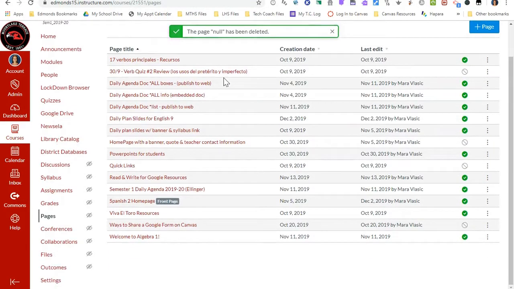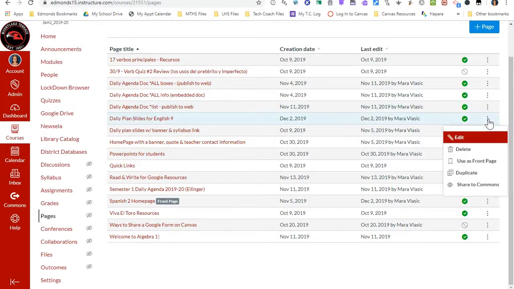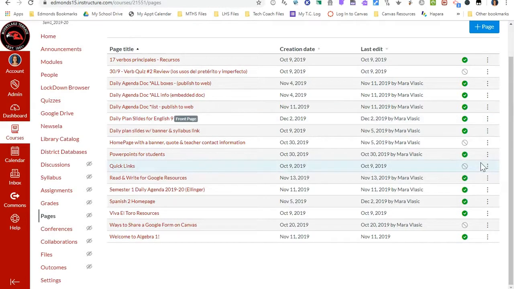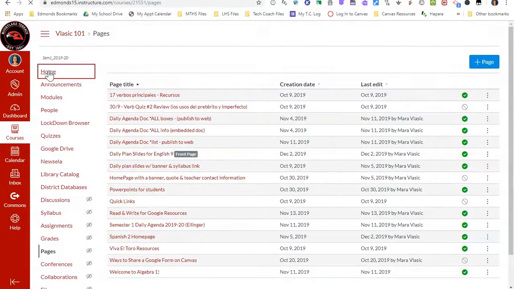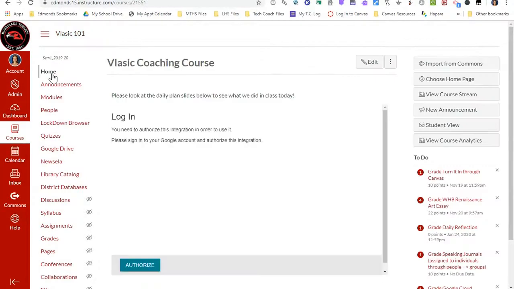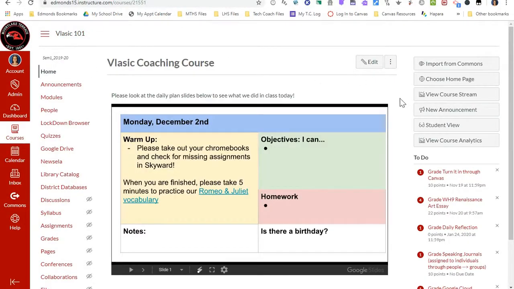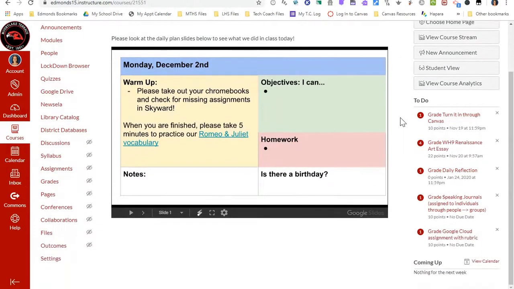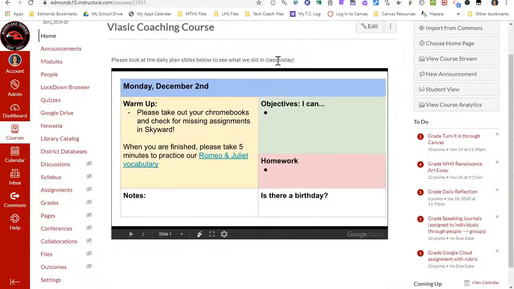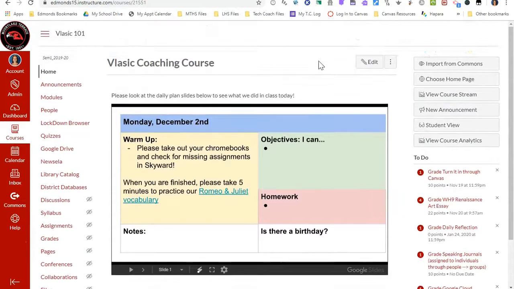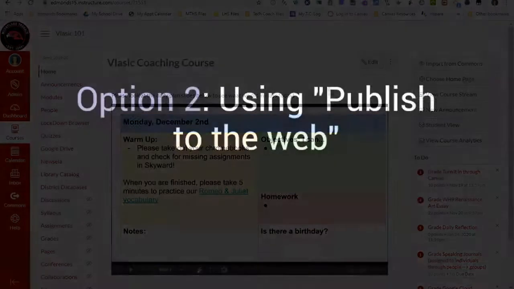And I'm going to find that page, Daily Plan Slides for English 9. And I click these 3 dots, and I want to use it as my front page. Okay, so now it's set to my front page. If I go back to Home, that is now my home page on my Canvas course, which is a great resource for students to be able to access, as well as their parents or any other observers in your Canvas course.